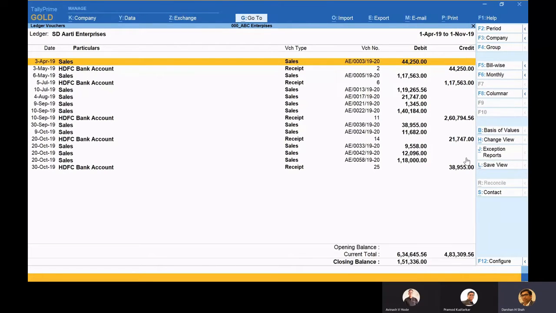But friends, I would like to draw your attention to one very wonderful thing which has come up in Tally, and that is the save view. Believe me, whatever reports you surf into in Tally, and you do some configurations to that report, and you would like to revisit that report, doing that configuration once again would be a cumbersome job for you. And you might have to remember that also.